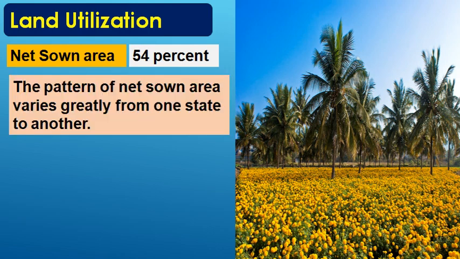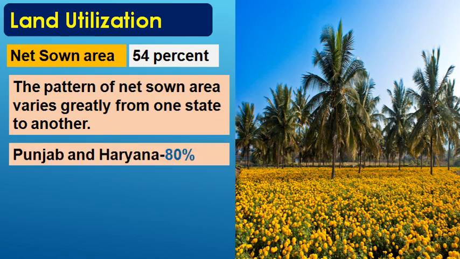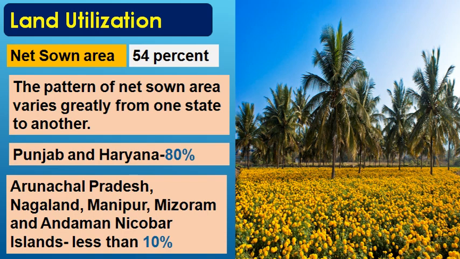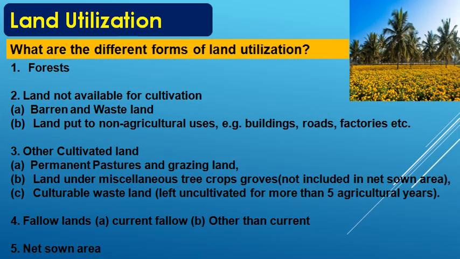Now the pattern of net sown area varies from one state to another. If we take one hand, Punjab and Haryana, they have 80% of land. But the northeastern states like Arunachal Pradesh, Nagaland, Manipur, Mizoram, and even Andaman and Nicobar Islands, it is less than 10%. So from one state to another state, it will vary. On the top are Punjab and Haryana, and at the lower end we have northeastern states.